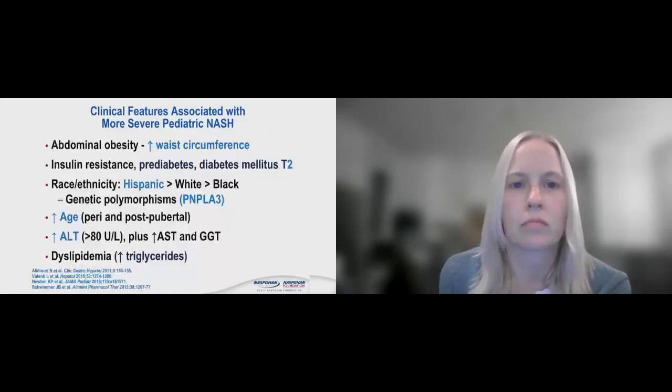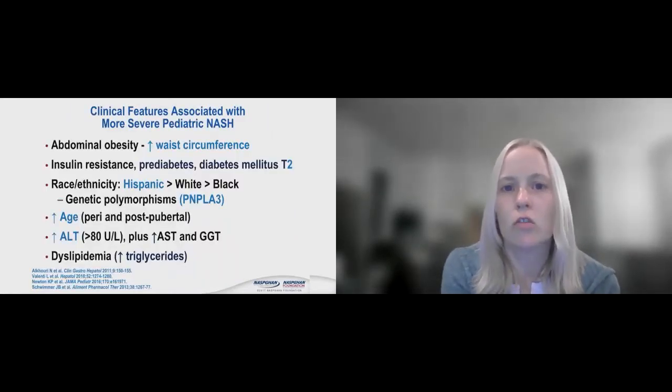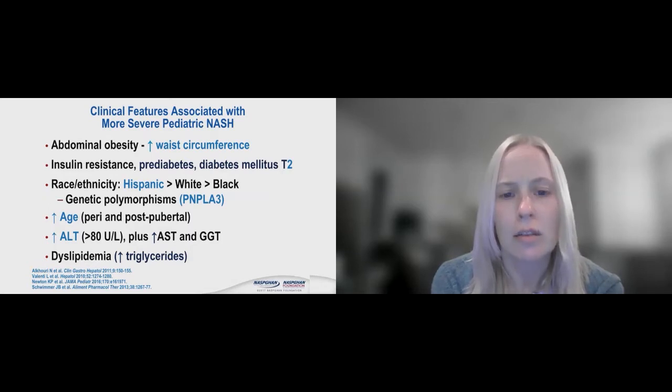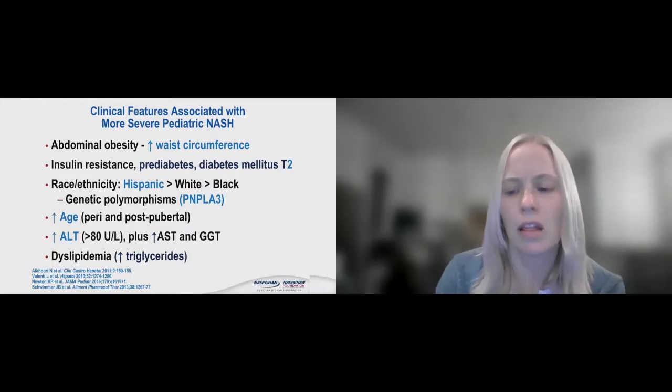Some of the clinical features associated with more severe pediatric non-alcoholic steatohepatitis are an increase in abdominal obesity or increased waist circumference. We kind of heard a little bit about insulin resistance. We see prediabetes or type 2 diabetes. Looking at race and ethnicity, Hispanics are more likely than white and then a lot more likely than black. There are some genetic components to it. Increasing in age in peri and postpubertal patients, and then increasing in liver enzymes, specifically the ALT of greater than 80. We also see it with some elevated triglycerides.